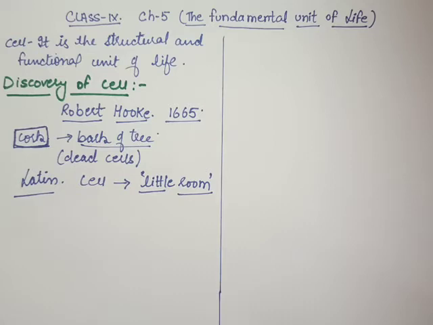Now, are you able to see the cell of any living organism? Yes, we can do one activity, and you have done this in 8th standard also, by observing the onion peel under the microscope.